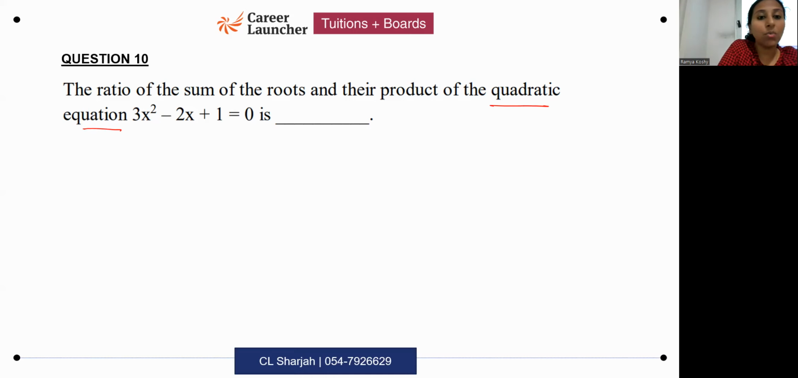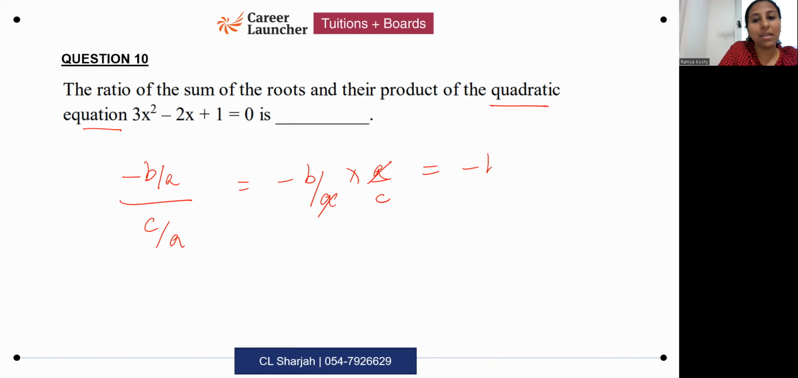So over here, I want the sum of roots, which means minus b by a, divided by, I want to find the ratio of this with the product, c by a. This is the same as minus b by a into a by c. A will get cancelled, right? So it is only minus b by c.